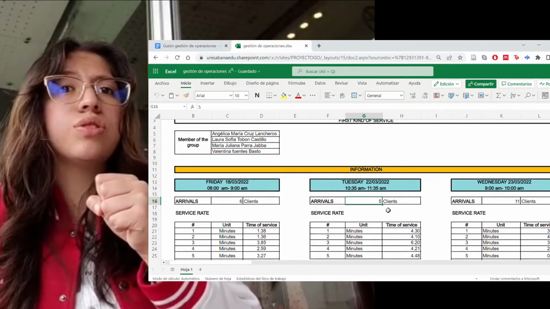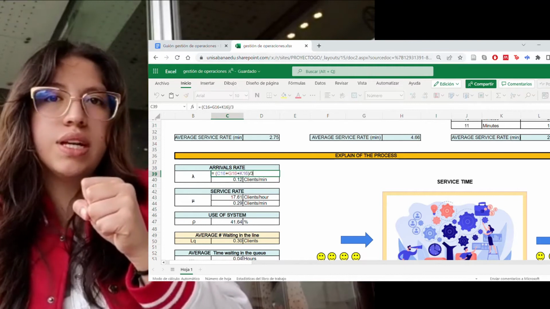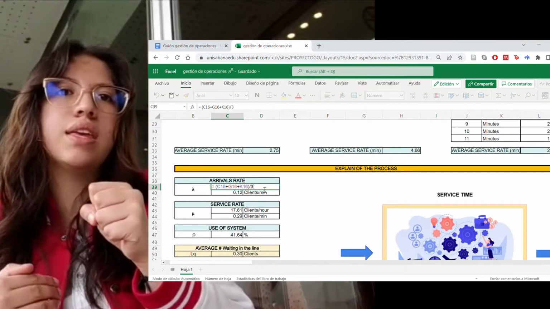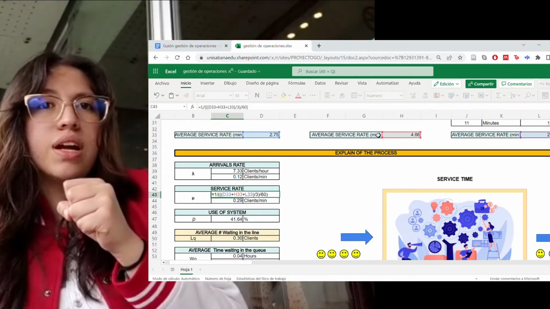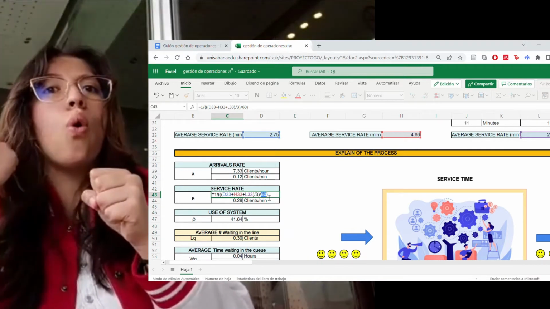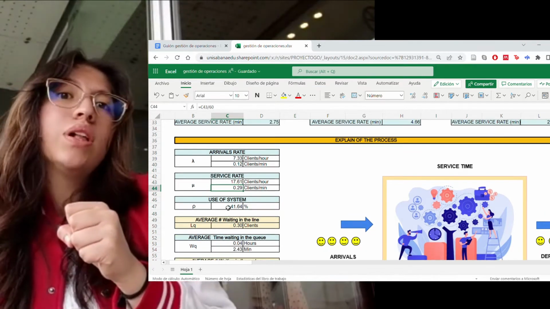On another hand, to define mu, we take into account the average numbers of time in which each person was served, adding the service time of each of the clients and dividing it by the total numbers of arrival. In addition, it was the average for the 3 days studied. Finally, the calculation was for how many people are served in 1 hour, so the service rate is equal to 17